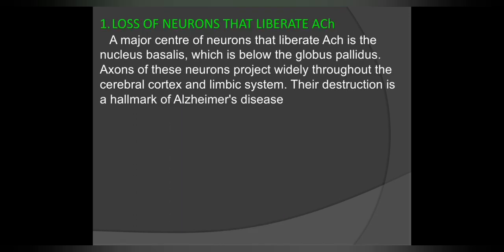The first structural abnormality is the loss of neurons that generate or liberate acetylcholine. A major center of neurons that liberate acetylcholine is the nucleus basalis, which is below the globus pallidus. The nucleus basalis is a group of neurons located mainly in the basal forebrain, and the globus pallidus is situated within the cerebral hemispheres and is a major component of the basal ganglia. The axons of these neurons project widely throughout the cerebral cortex and the limbic system. Their destruction is a hallmark of Alzheimer's disease.